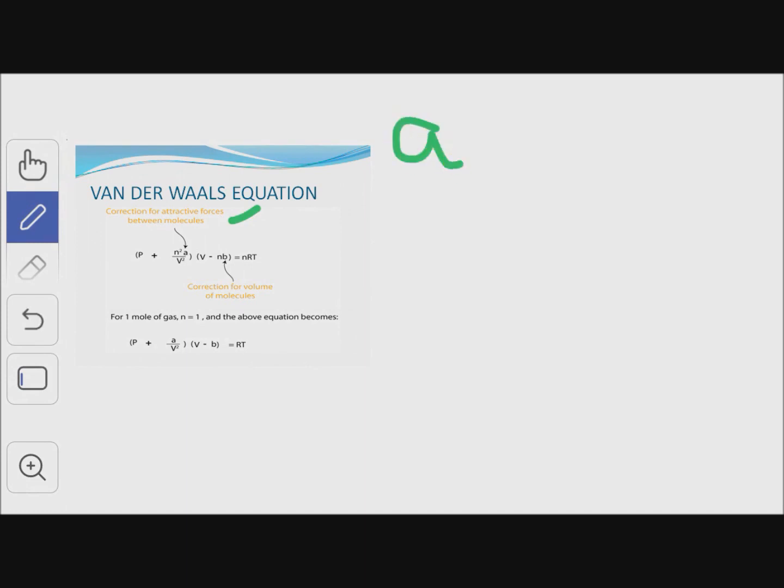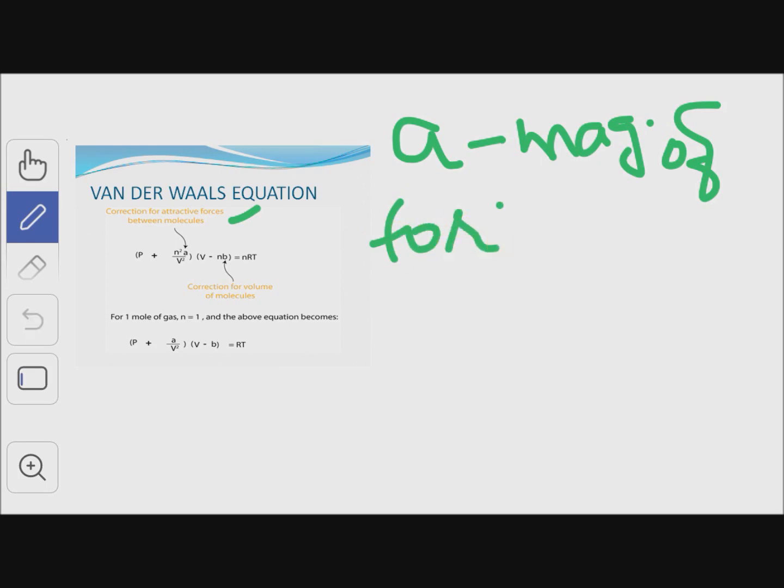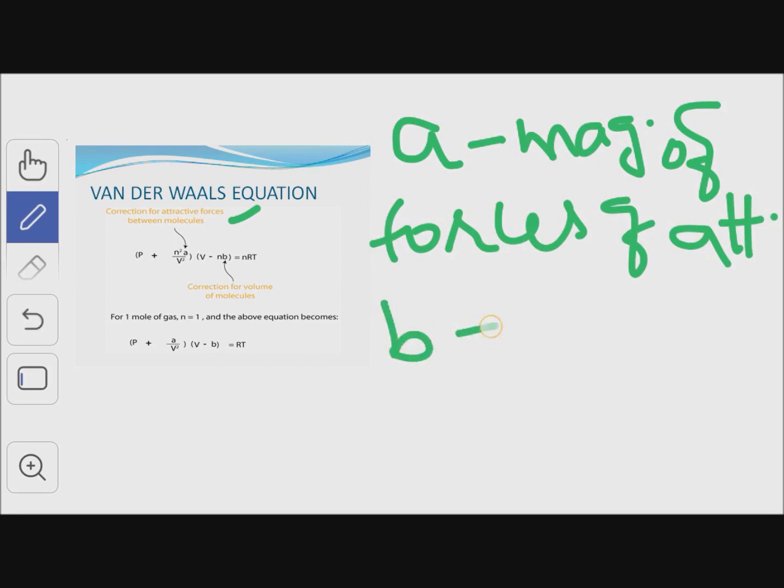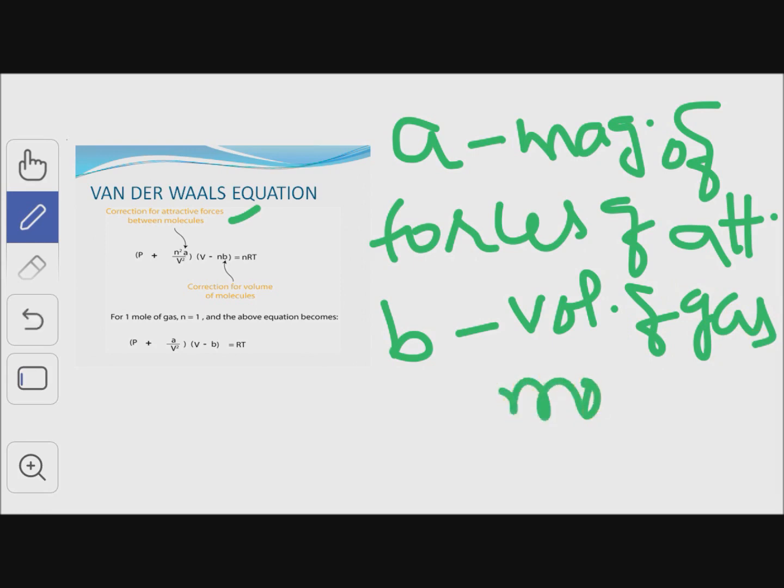This is the magnitude of forces of attraction. And b is the volume of gas molecules, which is not considered as negligible.